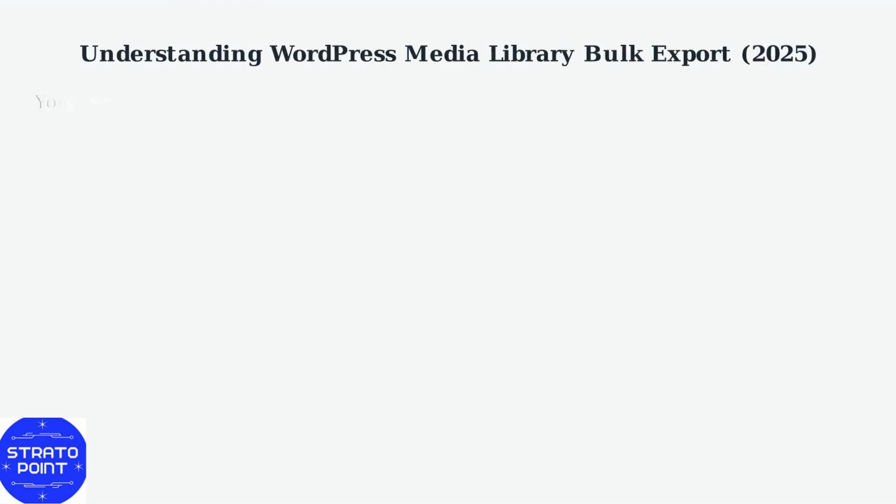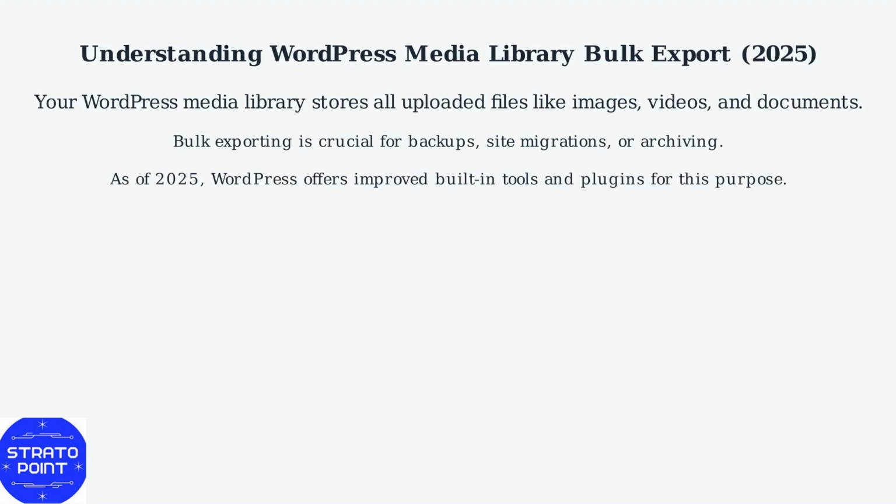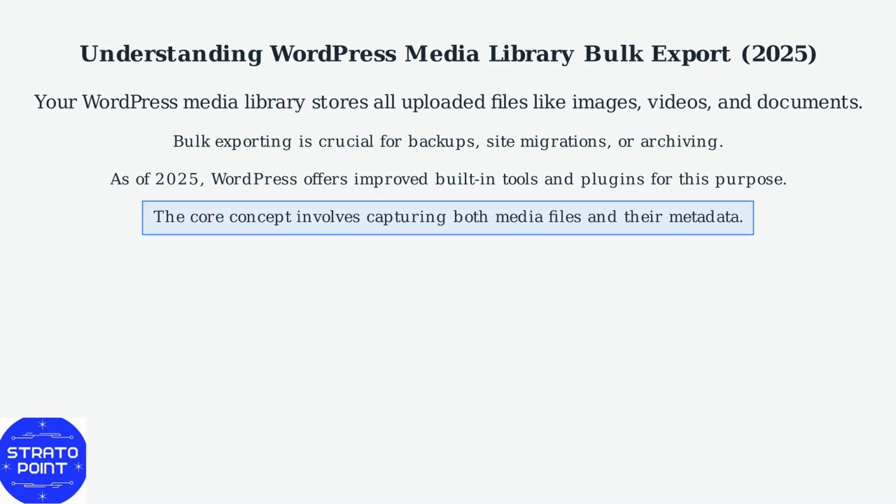Your WordPress media library stores all uploaded files like images, videos, and documents. Bulk exporting is crucial for backups, site migrations, or archiving. As of 2025, WordPress offers improved built-in tools and plugins for this purpose. The core concept involves capturing both media files and their metadata.